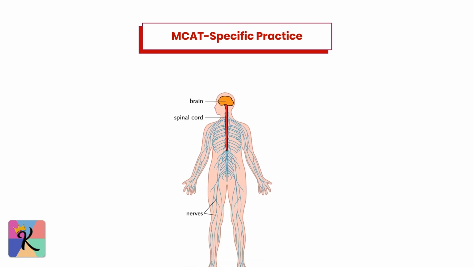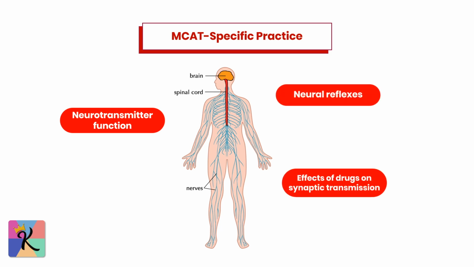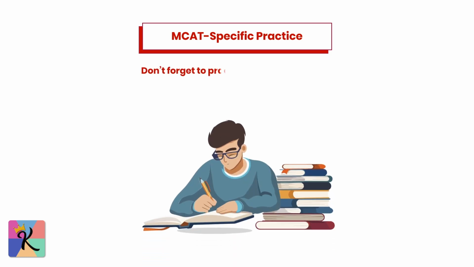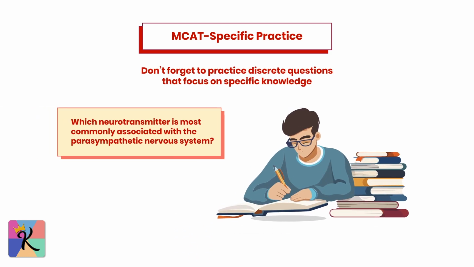As you prepare for the MCAT, tackle passage-based questions that involve scenarios related to the nervous system. These passages might cover topics like neurotransmitter function, neural reflexes, or the effects of drugs on synaptic transmission. Also, don't forget to practice discrete questions that focus on specific knowledge, such as which neurotransmitter is most commonly associated with the parasympathetic nervous system? Answer: acetylcholine. Being able to quickly recall these facts is critical on test day.